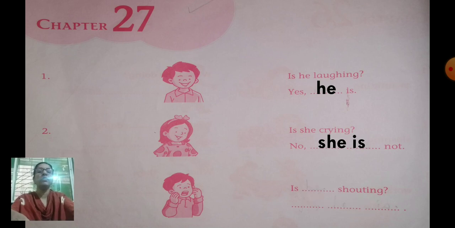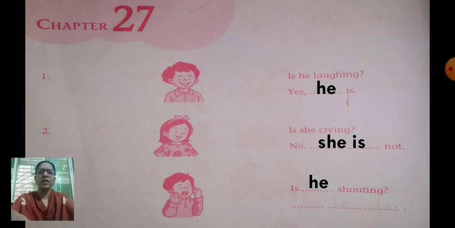Number 3. Is dash shouting? First you have to finish the question. Complete the question. Is dash shouting? Now what will you write here? She or he? He is a boy. So what will you write? Is he shouting?